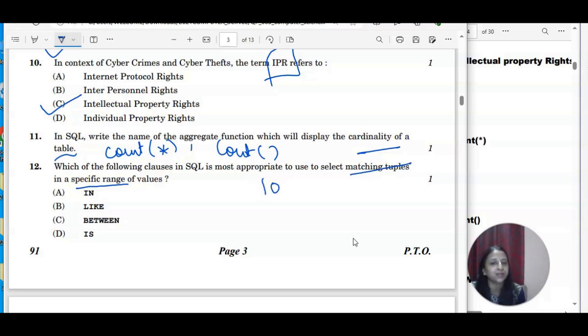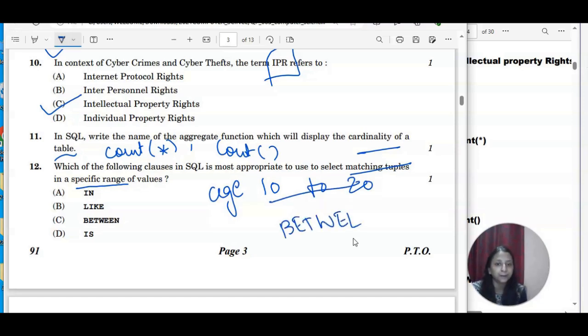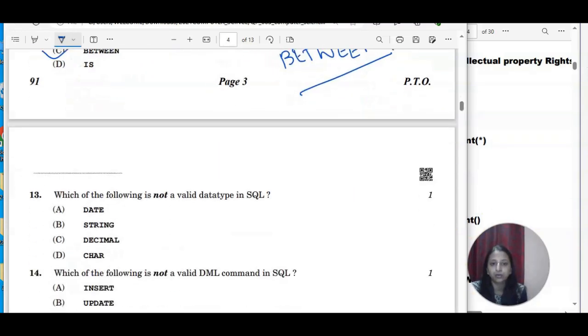Suppose I want to display something in between 10 to 20. That's the age. So how can I write it, 10 to 20? With the help of the between clause, between 10 to 20. So between is the correct answer, right? Between is the correct answer for this one. Now you will go for the next one.